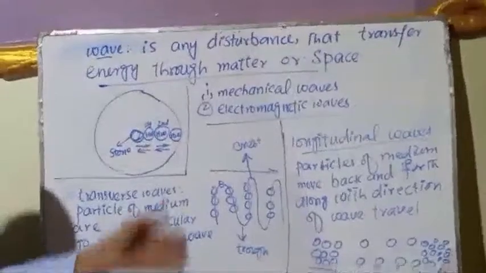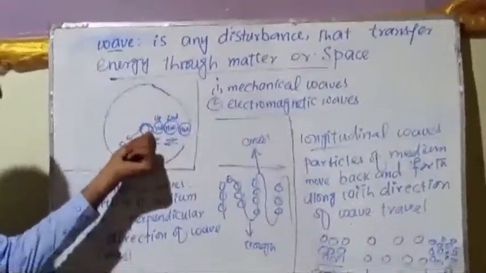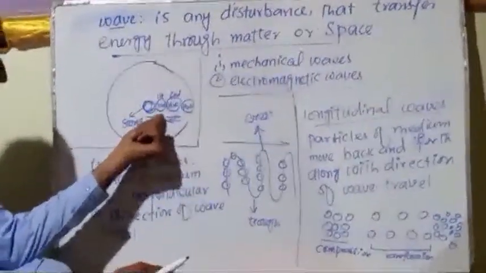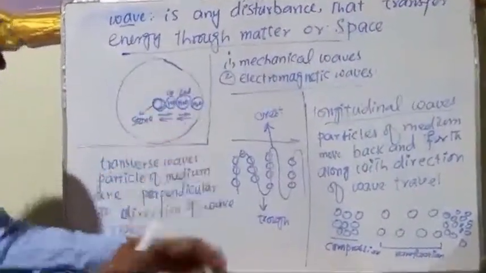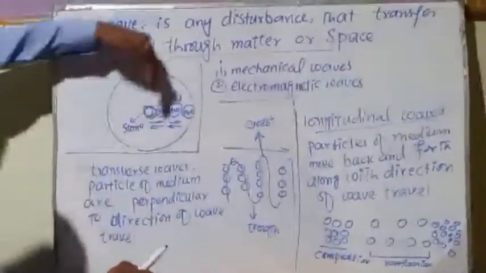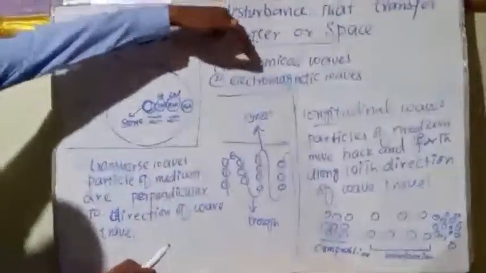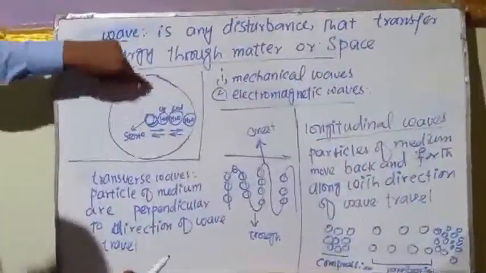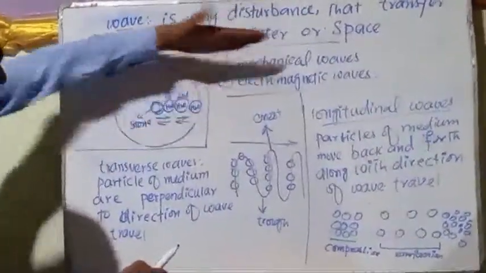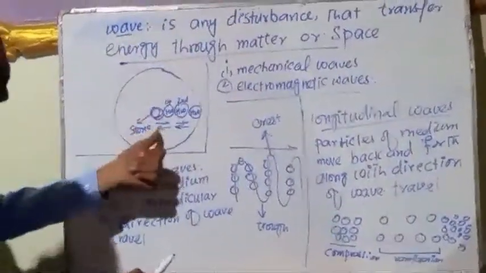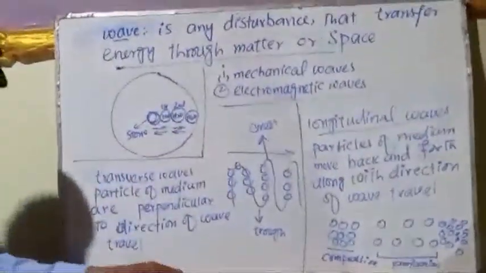It means that mechanical waves can be produced in a material medium, like water waves or waves in ropes. Waves in ropes or water waves are known as mechanical waves because these waves can be produced in a material medium. As you know, water is a material medium. So mechanical waves can be produced in a material medium like the waves in a pond.